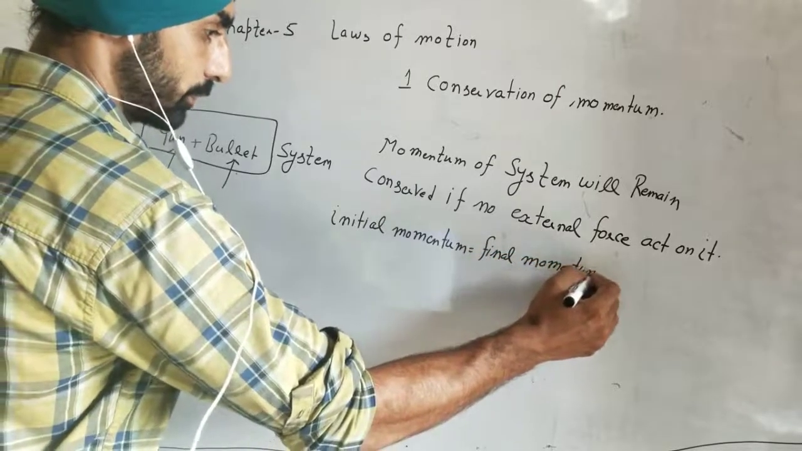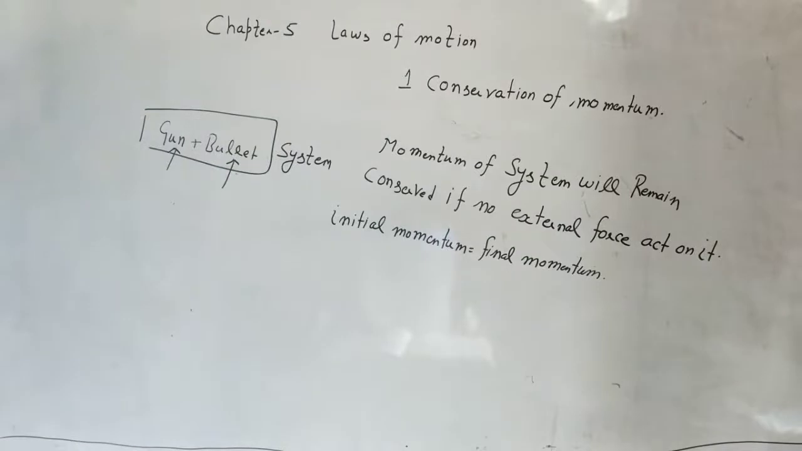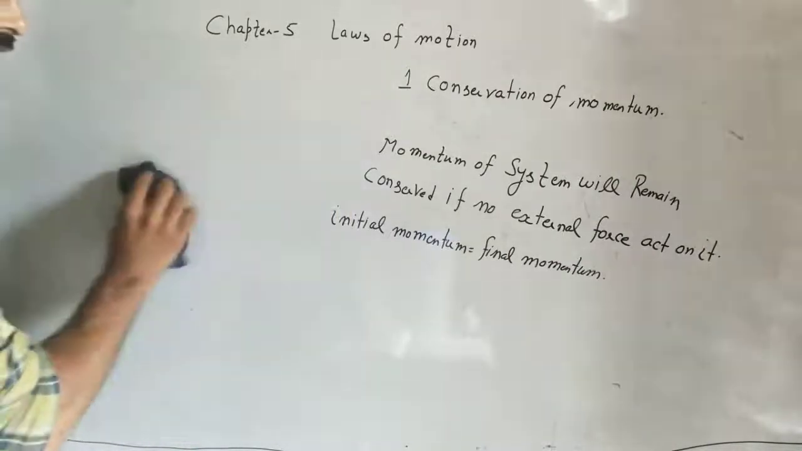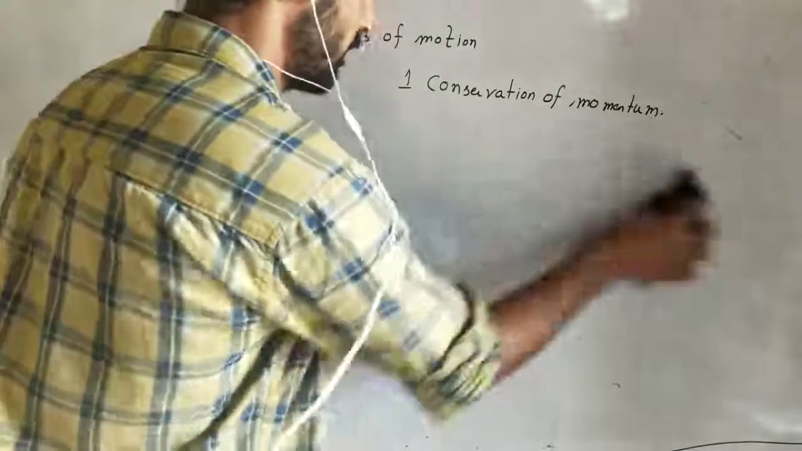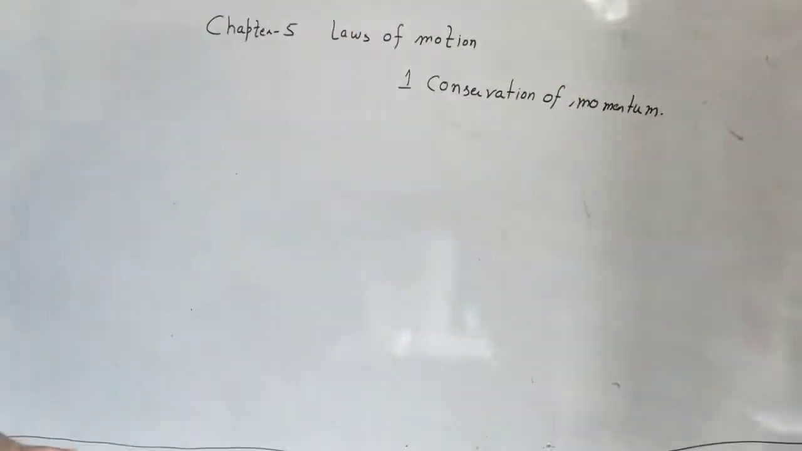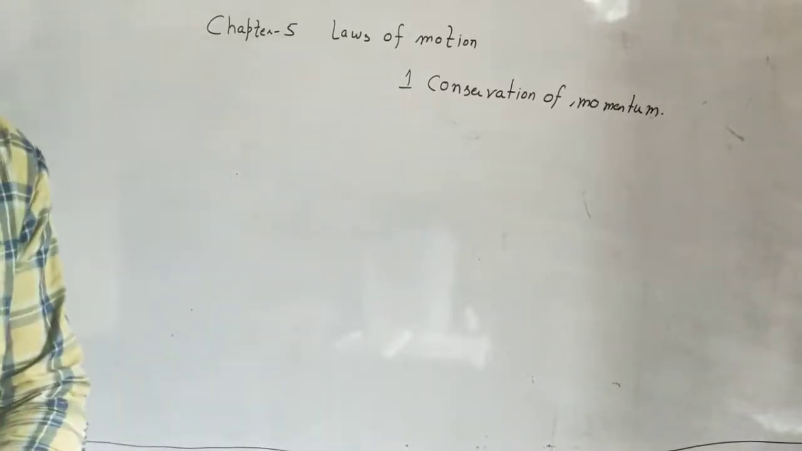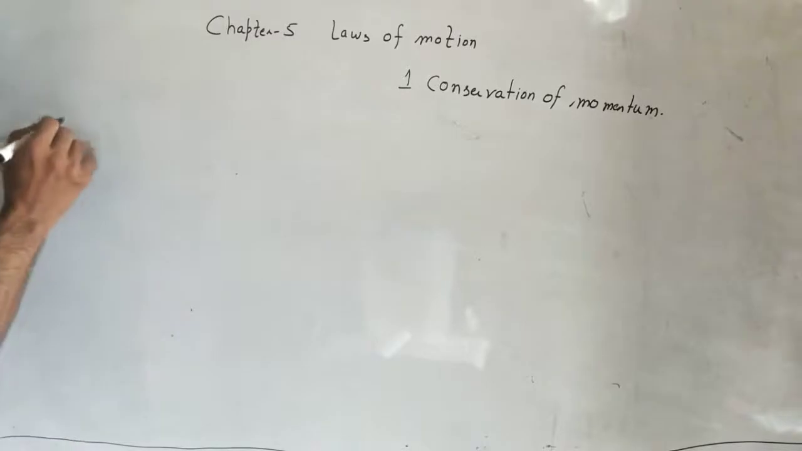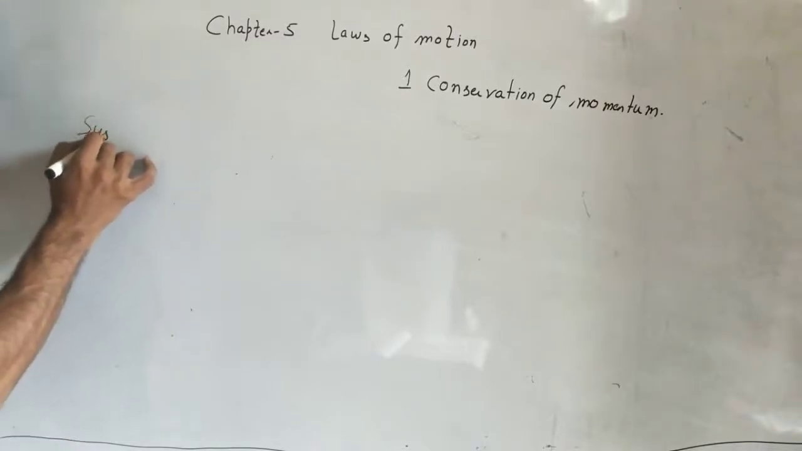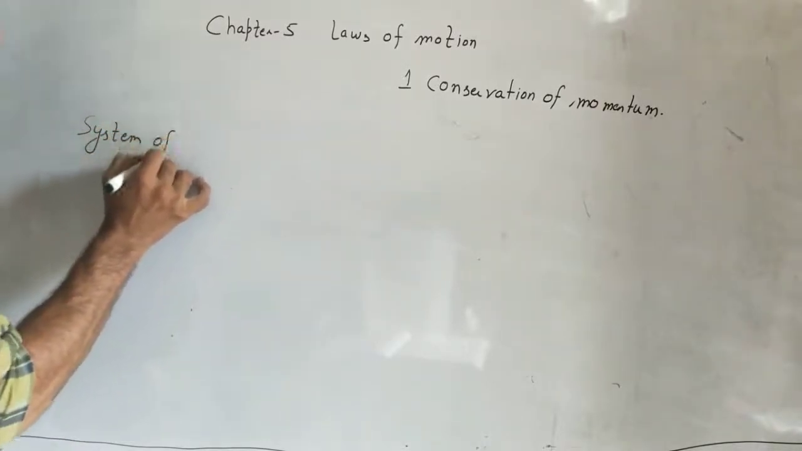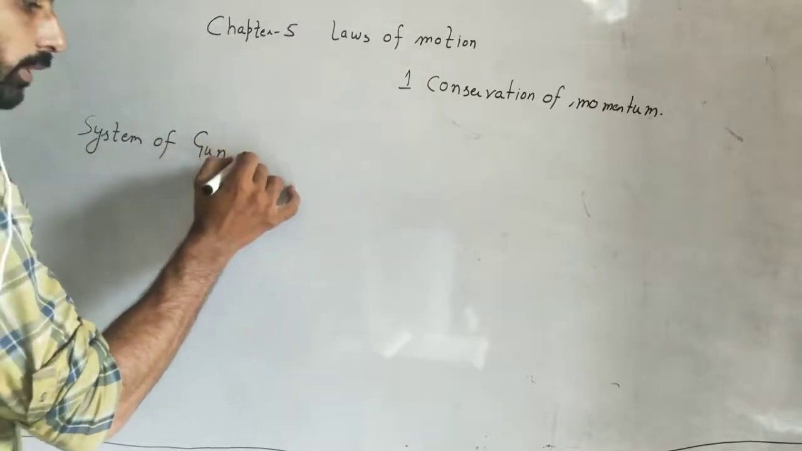Okay, good. So we have to prove this. So to prove this, you know Newton's third law: to every action there is an equal and opposite reaction. So for this proof, you can make a note from the video and write down this definition. Suppose you are having a system, a system of a gun and a bullet.